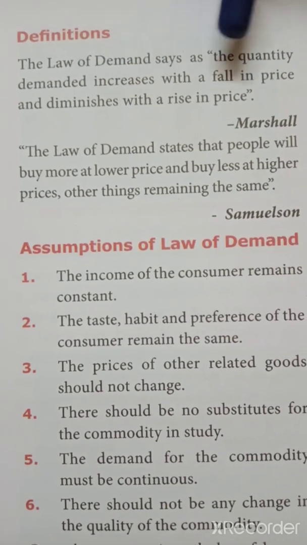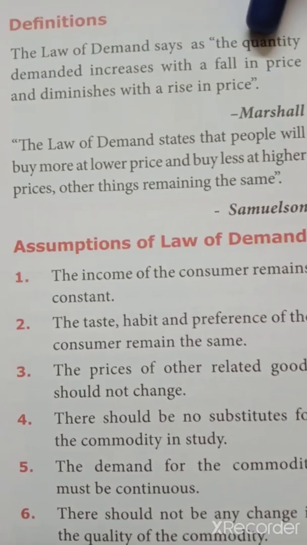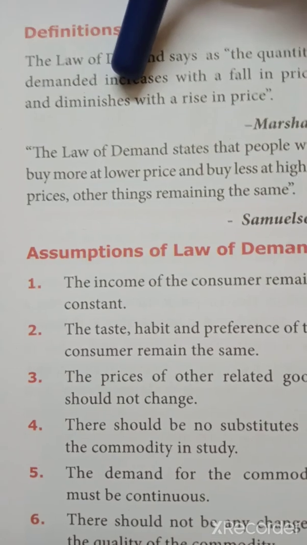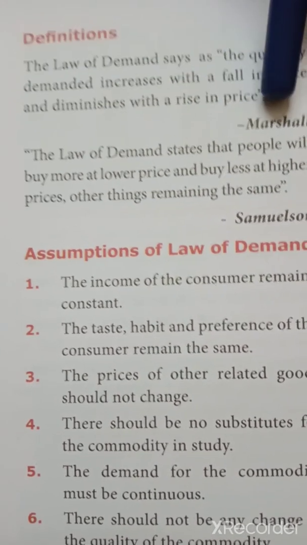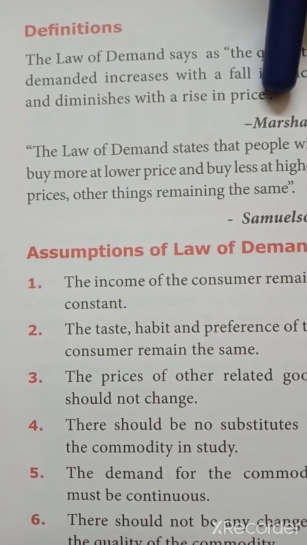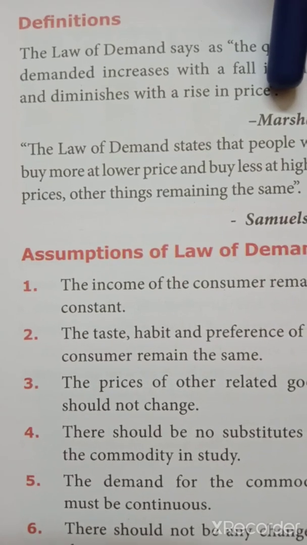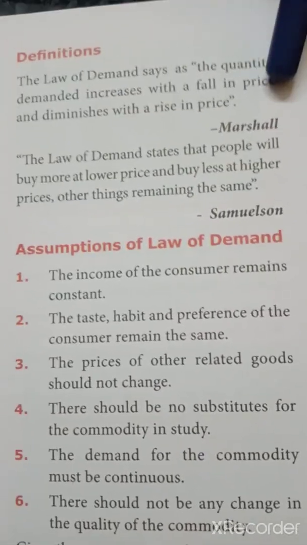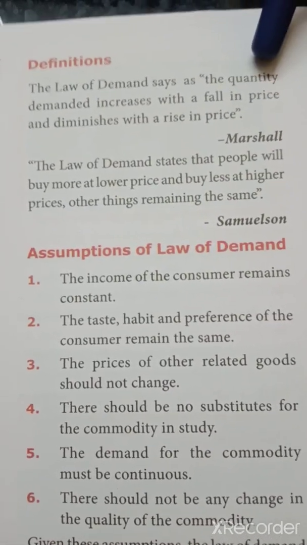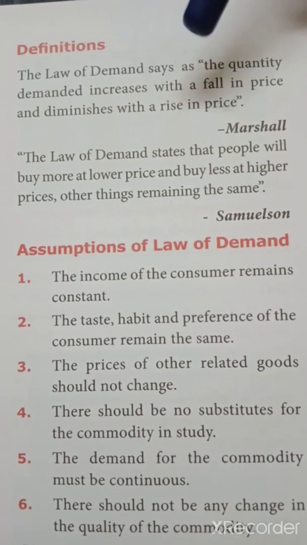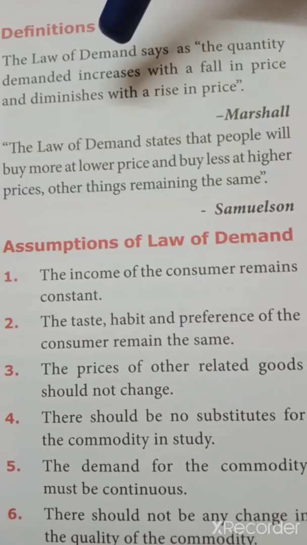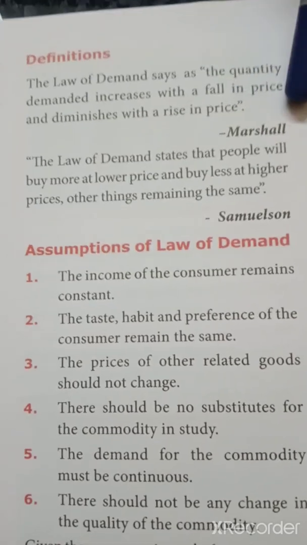Here diminishes refers to quantity demanded only. The quantity demanded diminishes, that is, it reduces with a rise in price. When the price rises, automatically the quantity demanded falls down. This is a simple definition given by Marshall. That is, quantity demanded increases with a fall in price, and it diminishes with a rise in price.